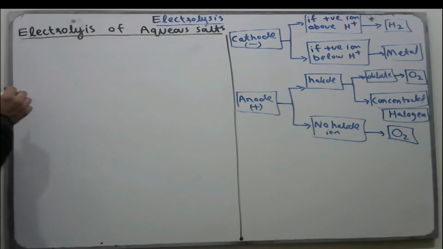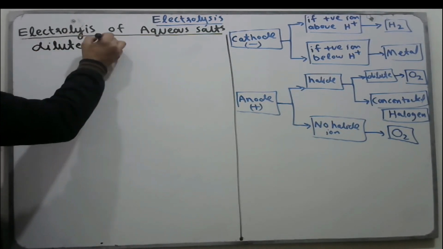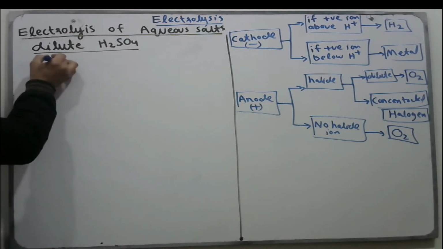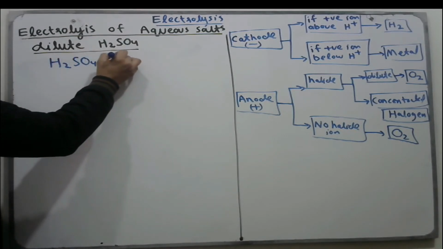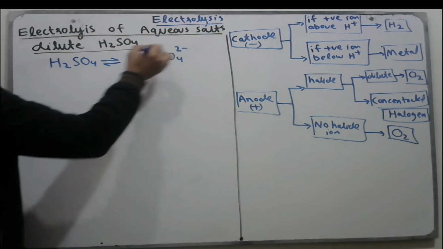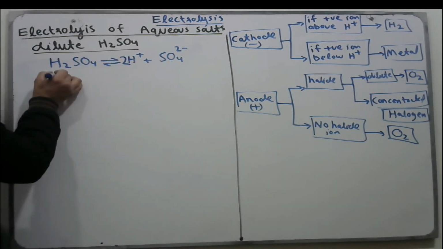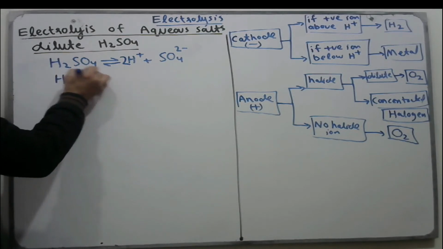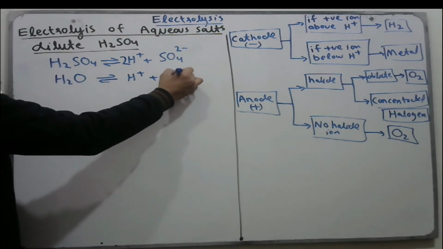Now we discuss electrolysis of dilute aqueous sulfuric acid. Sulfuric acid, when dissolved in water, ionizes to form H positive ions and sulfate negative ions. There are two hydrogens, so we have to balance by multiplying with 2, and water will ionize to form H positive ions and OH negative ions.